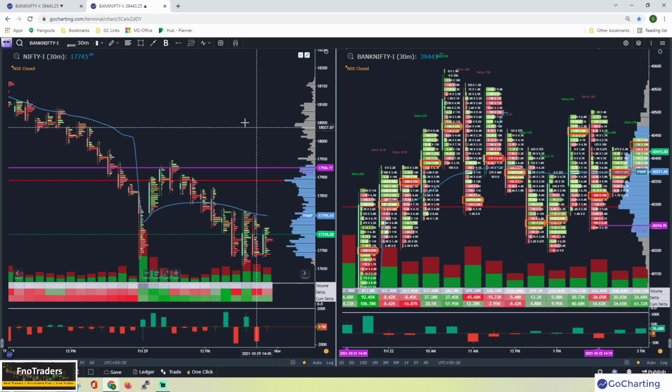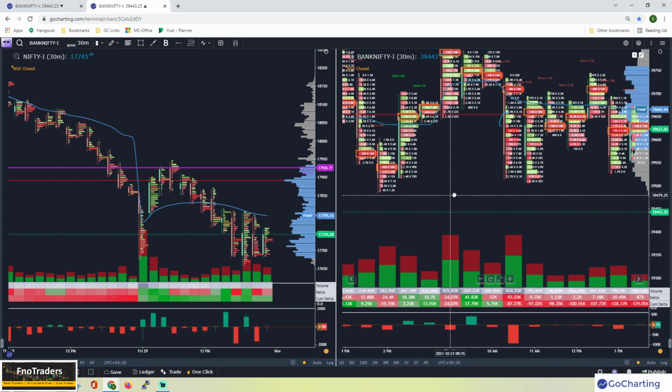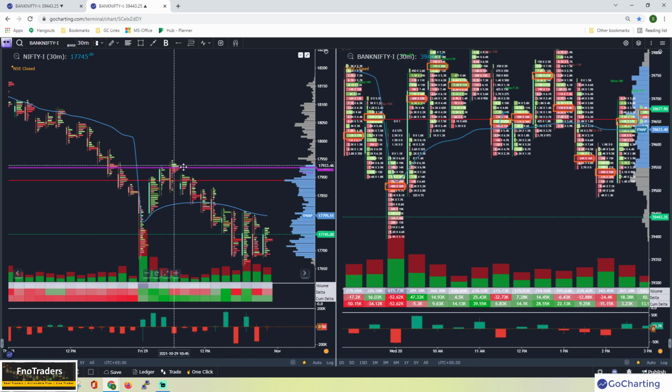So that's another order flow setup where you're looking for a big candle, and then you are looking for the point of control to try and migrate in the direction of the move. If it's a higher high, I would want the point of control to move higher so that I can understand an upside trend continues. Similarly, if it's a downside move, I would want the point of control to move lower so that we know the downside trend continues.